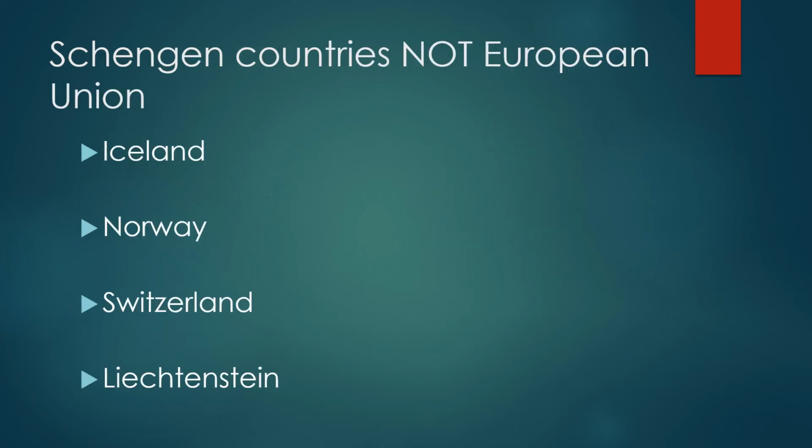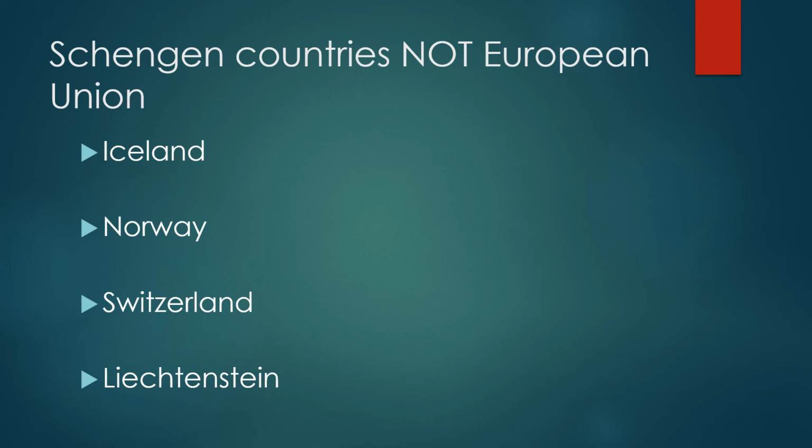Now, let's do a small recap. We have the continent Europe, and in that continent we have around 44 countries, and some of these countries are part of the European Union, and some countries of Europe are part of the Schengen zone.